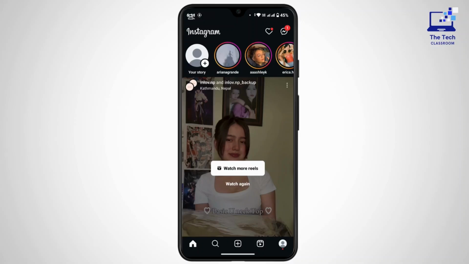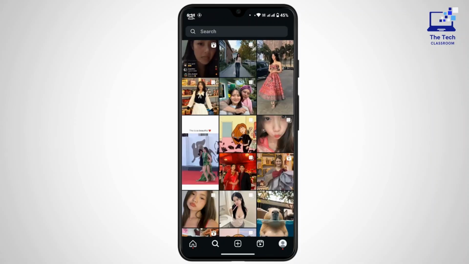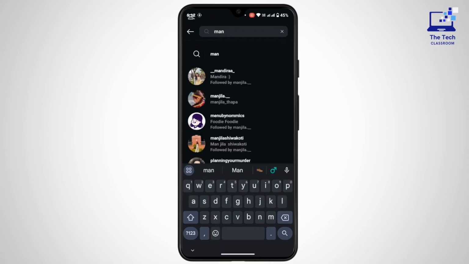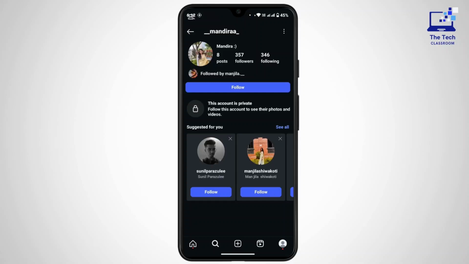First of all, launch your Instagram application and make sure that you're logged into your account. Tap on the search icon at the bottom of this interface. Now in the search bar, search for that private account that you want to view the photos from. For example, I have this account right here. As you can see, this account is private.